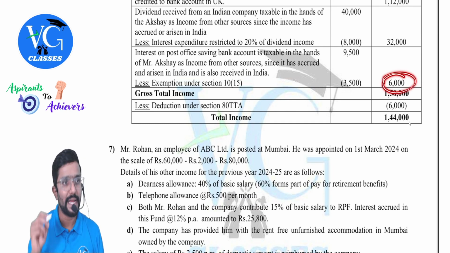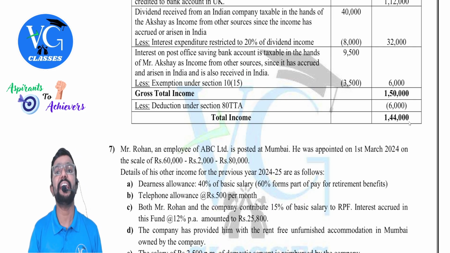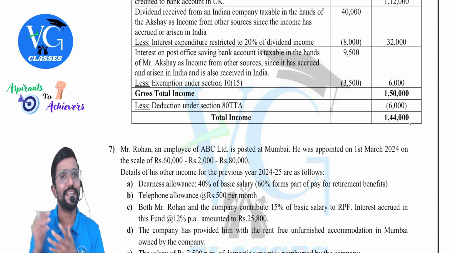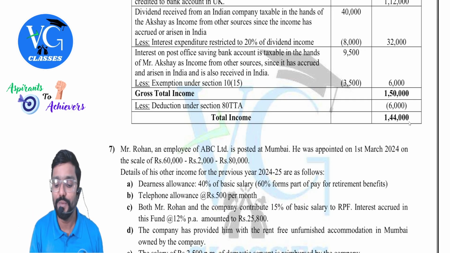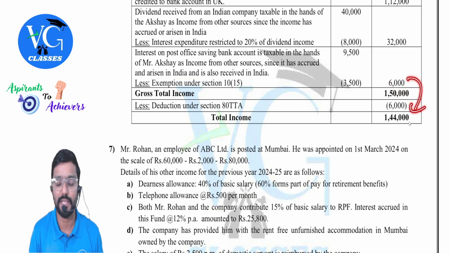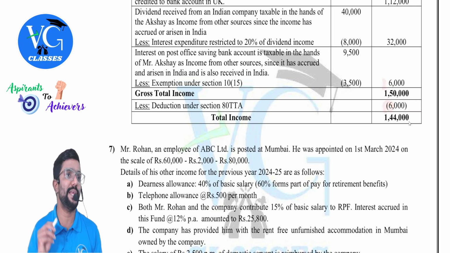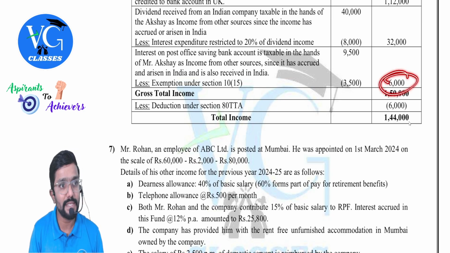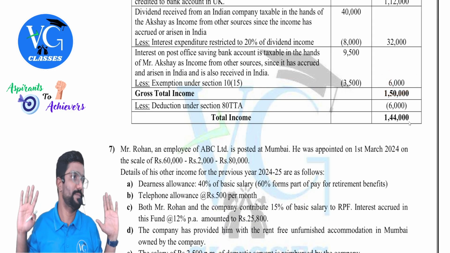And for this interest, again deduction is available under section 80TTA. Maximum how much? 10,000. But can you claim the full 10,000 here? No. How much is included in gross total income calculation? Only 6,000. Only that much is available. Sir, what if this was 16,000? Then 10,000 would have been claimed here. Clear? Yes. So please be careful. Whatever is already included in gross total income or 10,000, whichever is lower.